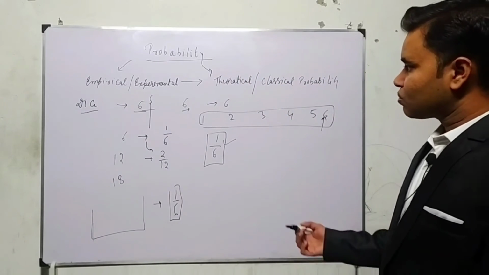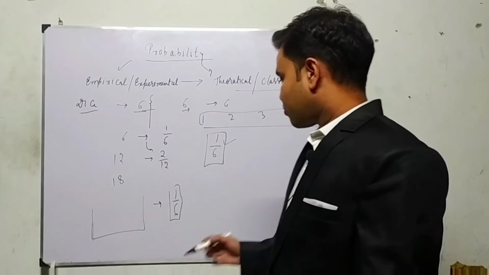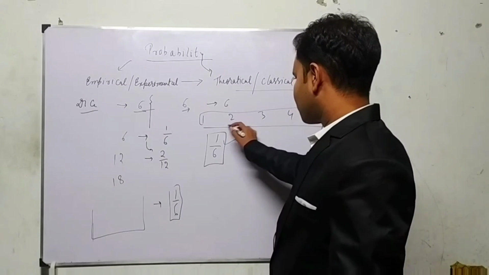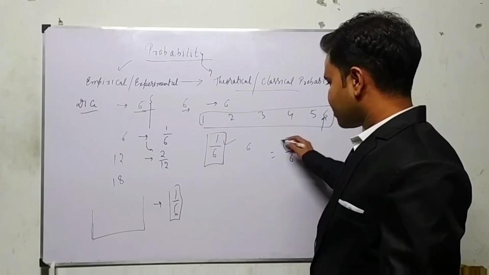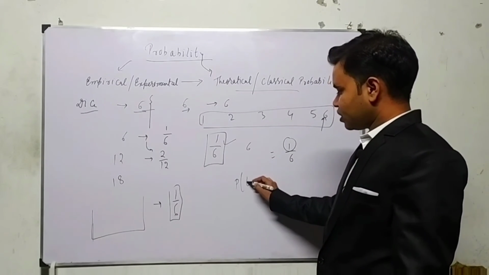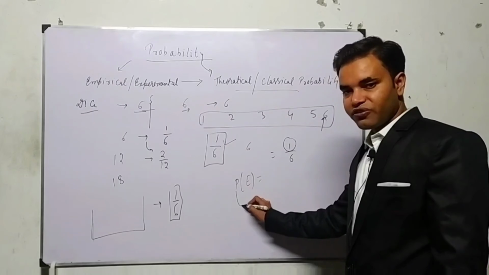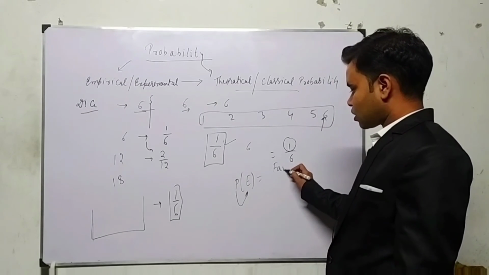So we conclude that in theoretical probability, if a dice is thrown, the probability of getting 6, or any number 1, 2, 3, 4, 5, 6, is 1 upon 6, because my favorable outcome is 1. Then we discover a formula: P, the probability of an event, is equal to favorable outcomes upon total outcomes.